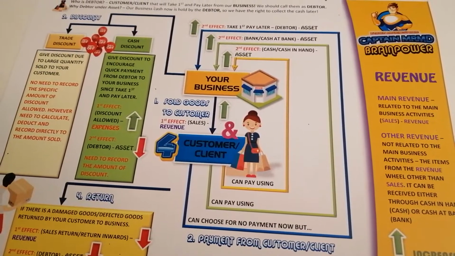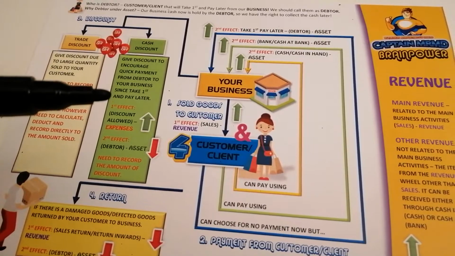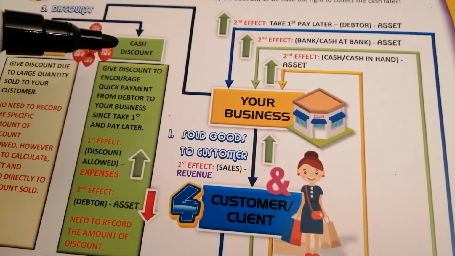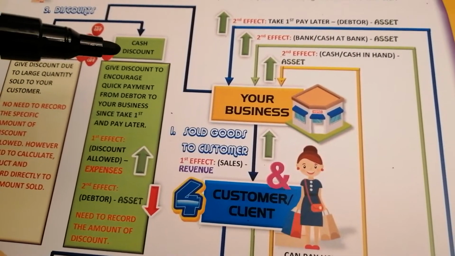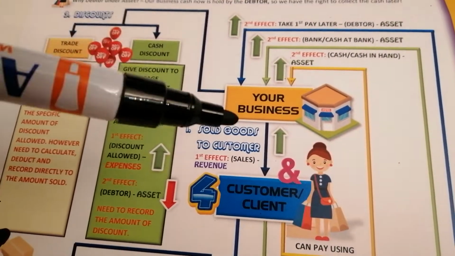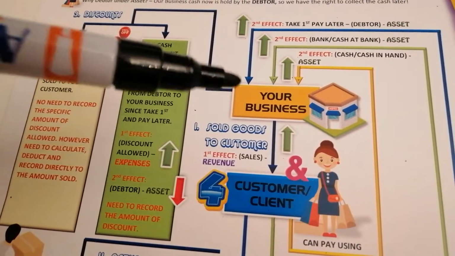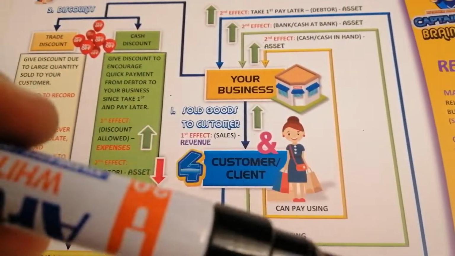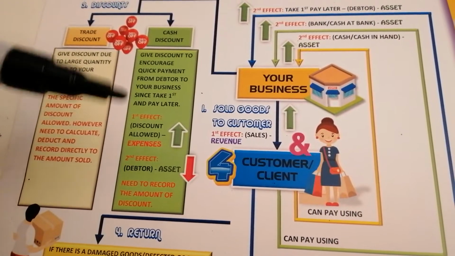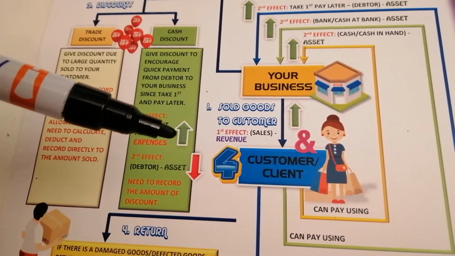Okay, so in order to encourage, motivate your debtor, which is your client, your customer, to pay immediately, so you're going to provide cash discount. And cash discount here, we call it as discount allowed. Okay, so when your business provide discount, it will become expenses for business. Firstly, dia jadi revenue, but because of you provide discount, you allow discount, it become expenses that the business must liable. And expenses of the business will increase.